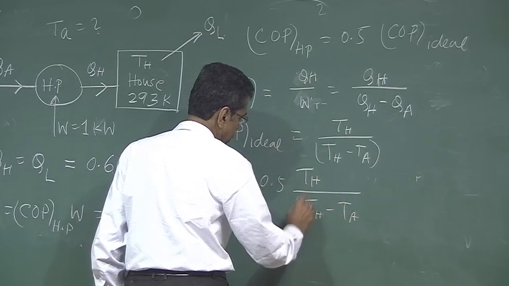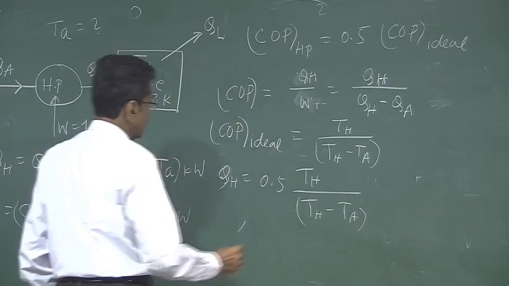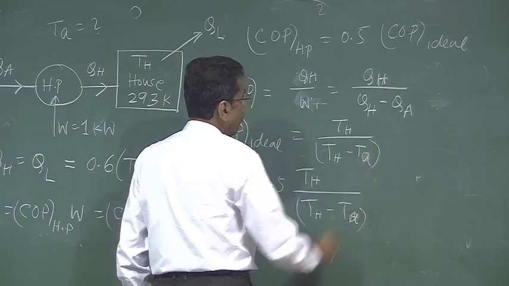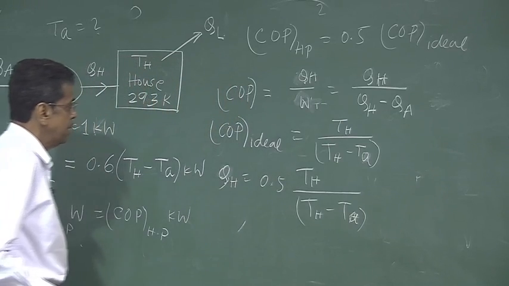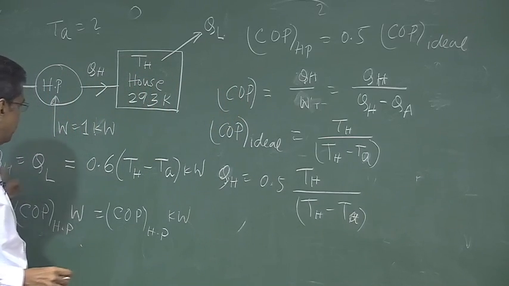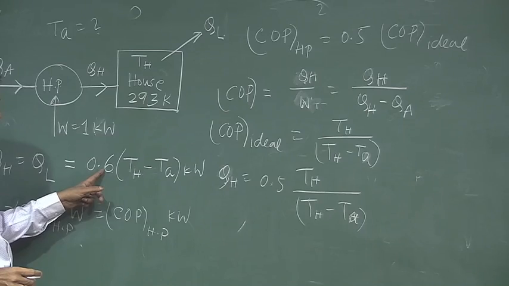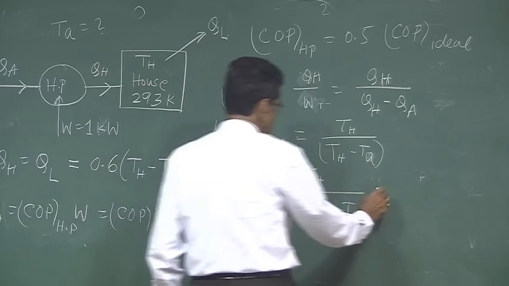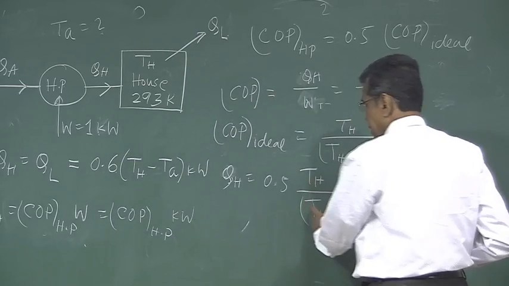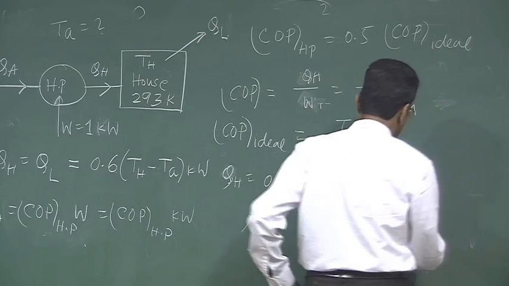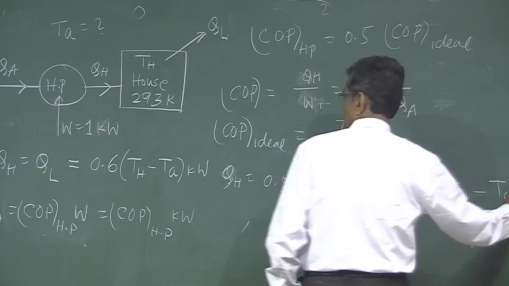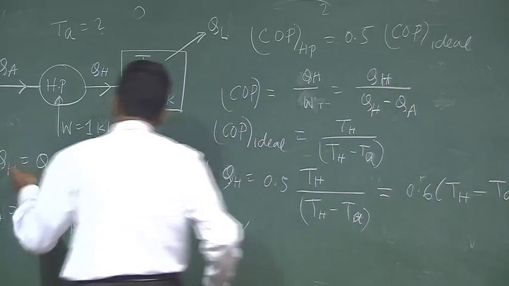Very simple problem. TA, small a, I have given small a, sorry, TH by (TH minus TA), and that must be equal to 0.6 (TH minus TA), because QH is equal to QL.